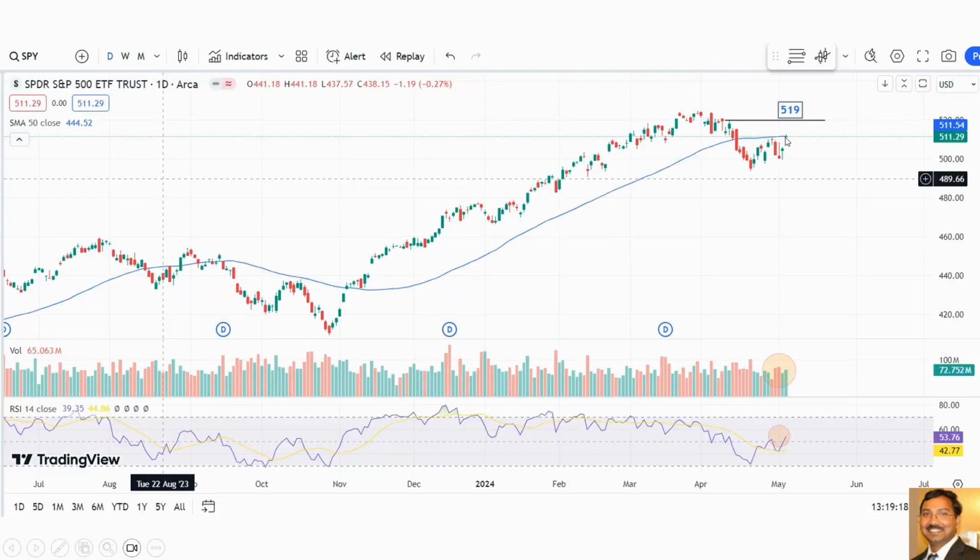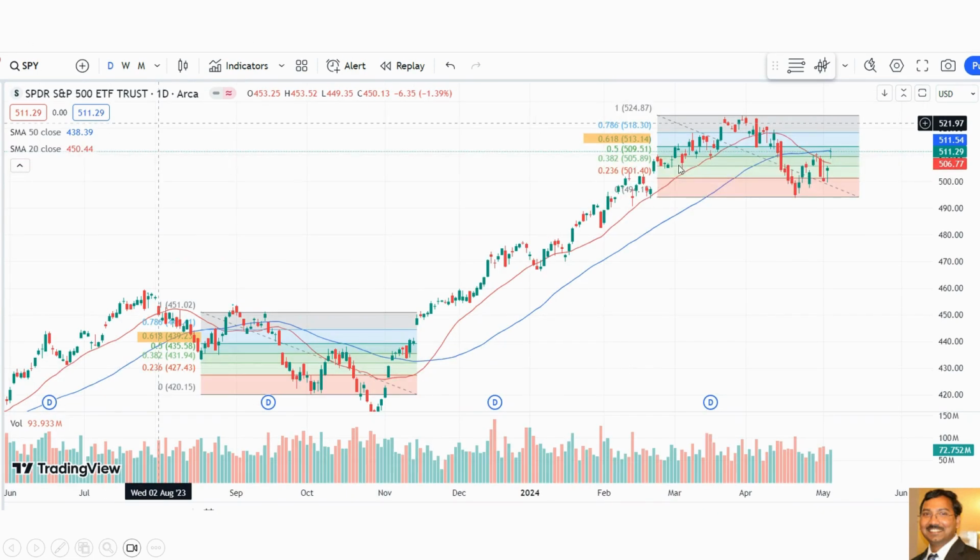It rejected right at the 50-day moving average, like 511.54. It closed just below that, 511.29, with huge volume on Friday. And the candle looks like a doji candle, an indecisive candle. If it breaks the 50-day moving average, that is very good for the bulls.